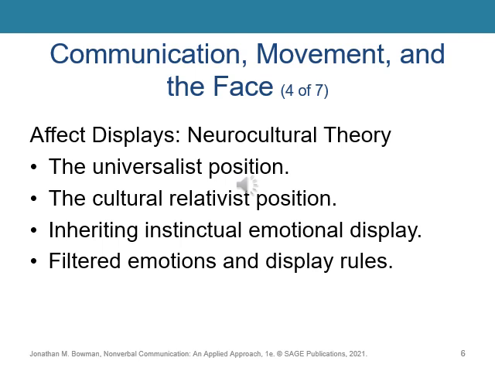Scholars have debated whether our ability to recognize and make facial expressions was grounded in the universalist position or the cultural relativist position. For definitions, the universalist position refers to the ability to produce and recognize facial expressions as a product of biology. On the other hand, the cultural relativist position is the ability to produce and recognize facial expressions as a product of culture. Based on those definitions, they give us the neurocultural theory.